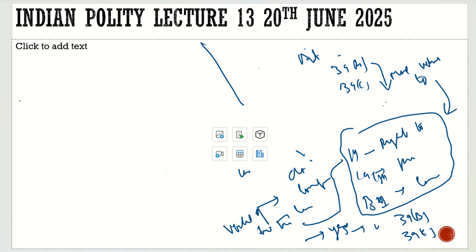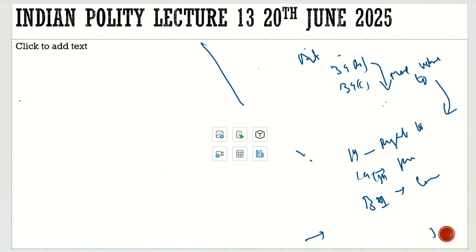What did they bring? The First Constitutional Amendment Act in 1951. And what was added in it? Article 30 was amended and Article 30A was added in the Constitution. What does Article 30A say? It says that when a state acquires any land, it shall not be deemed to violate Articles 14, 19 and 31, and we can take over management of any property for the public good.